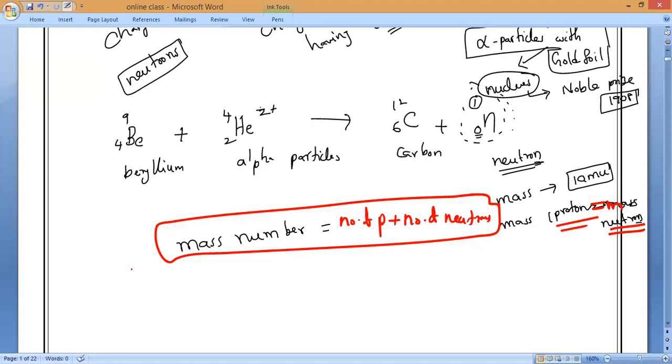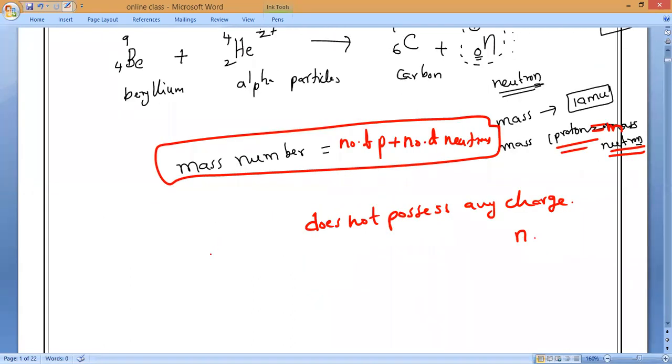These neutrons, as we know, are neutrally charged particles and do not possess any charge. So that is why neutrons are represented by simply N, with no charge present above it. That is what you have to remember.